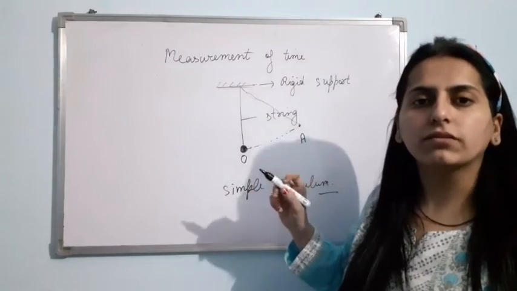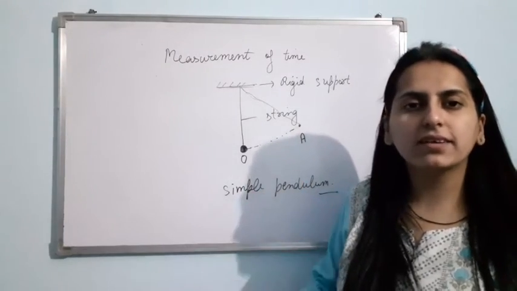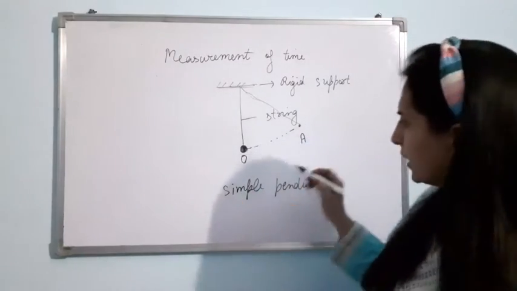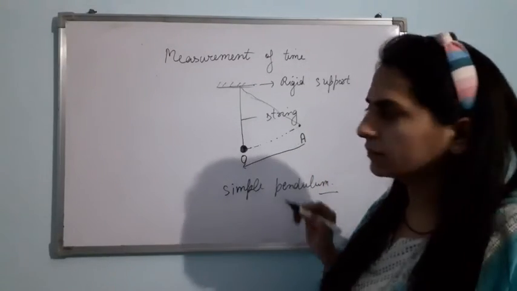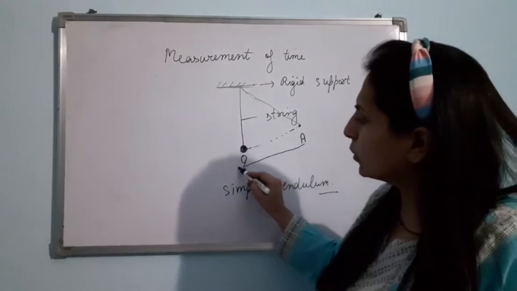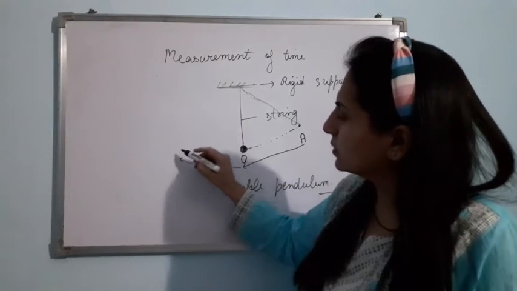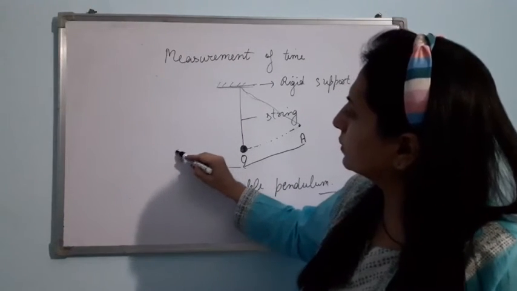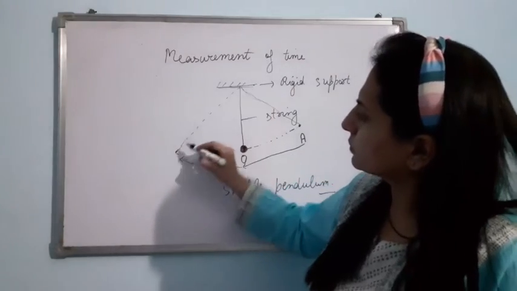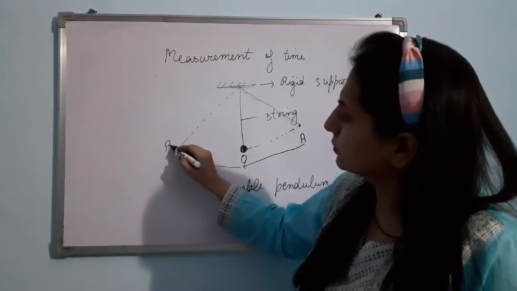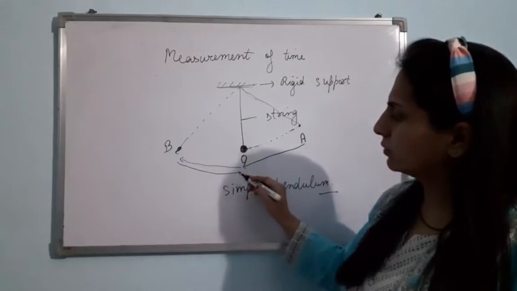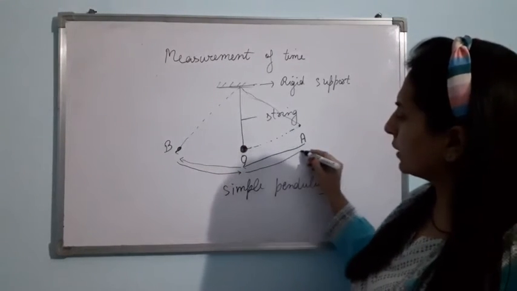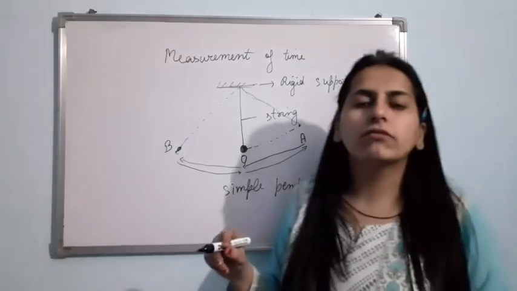What will you observe? The pendulum will move like this, right? It will move from A to O, then it will go from O to B. Suppose here is a point B. Then again B to O, then O to A. Like this, the pendulum will keep on moving.